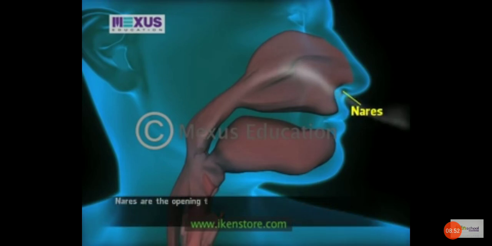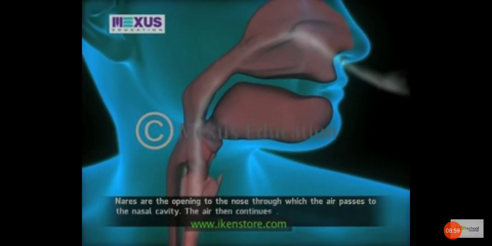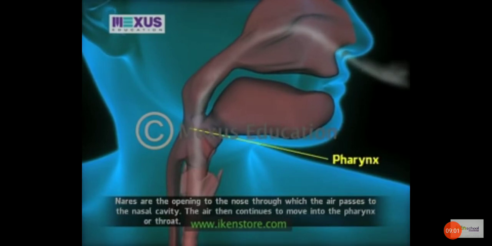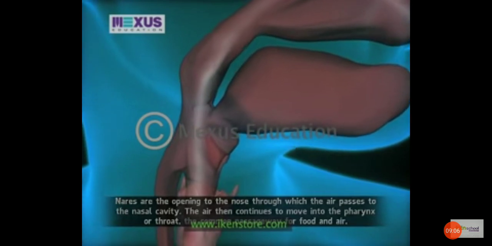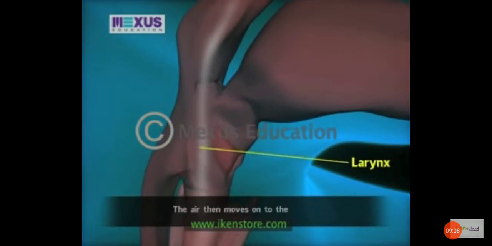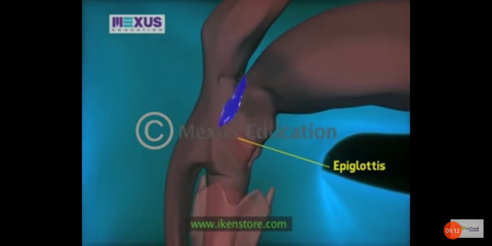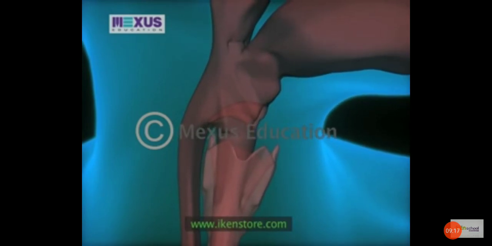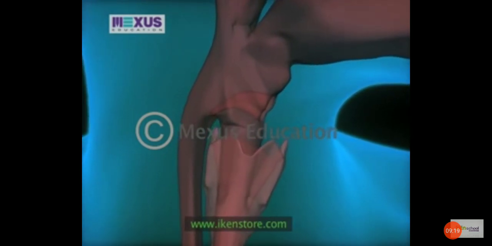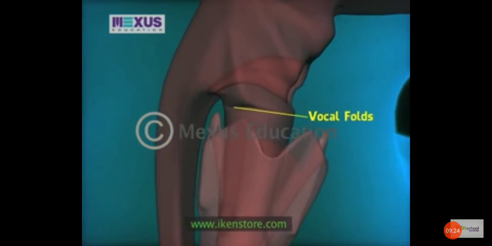Nares are the opening to the nose, through which the air passes to the nasal cavity. The air then continues to move into the pharynx or throat, the common passageway for food and air. The air then moves on to the larynx. The epiglottis, a tissue in front of the larynx, closes off the larynx when swallowed to prevent food from entering. The larynx or voice box contains the vocal folds.